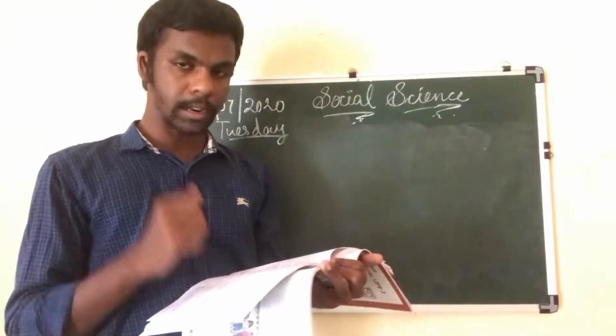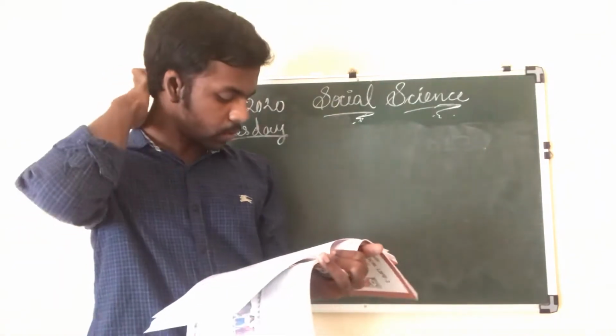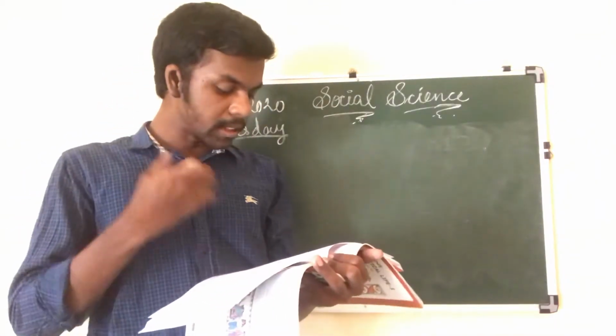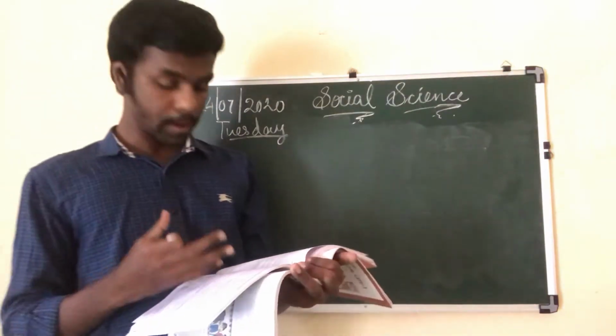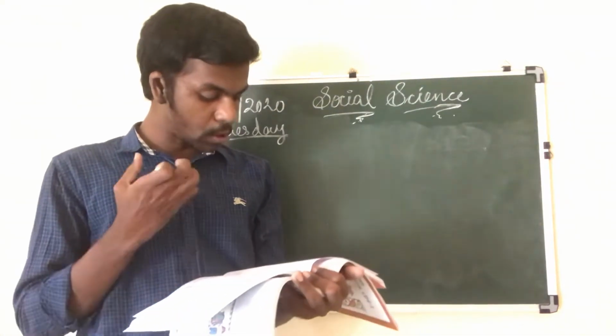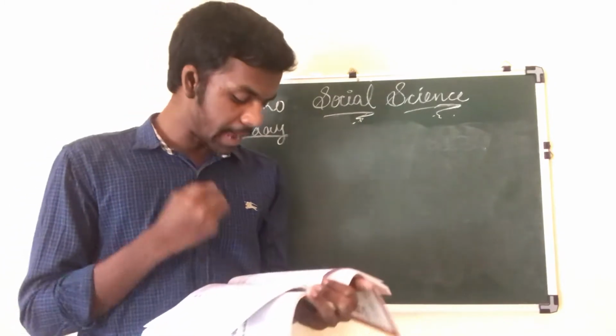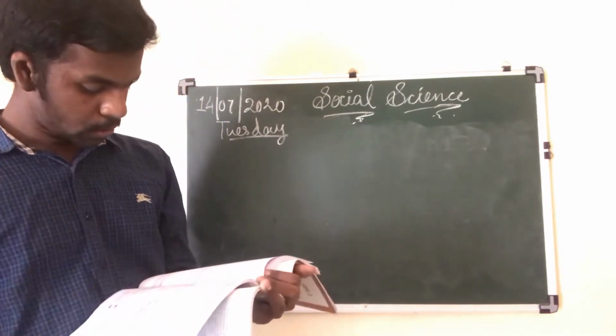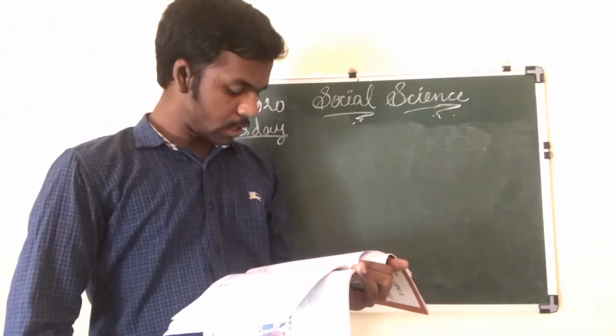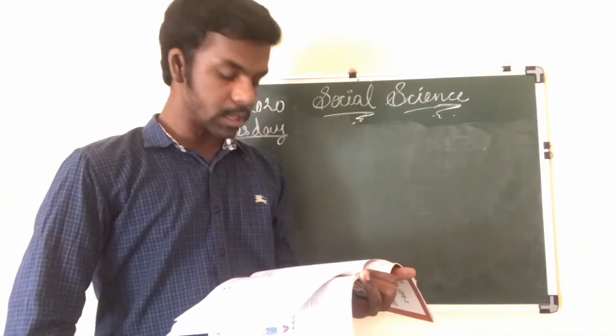The fifth question says: Choose another region in India and do a similar study of historical and geographical factors that influence the diversity found there. Are these historical and geographical factors connected to each other?